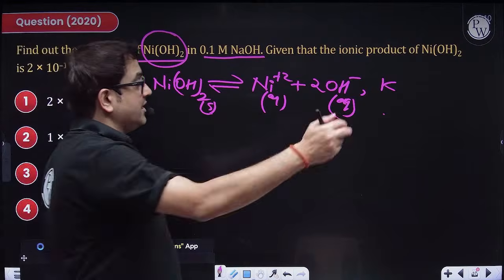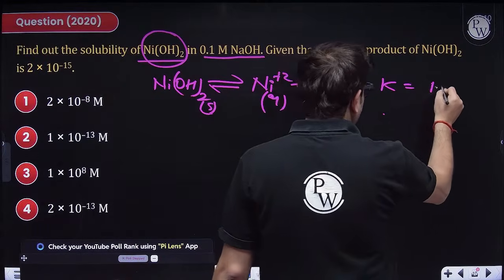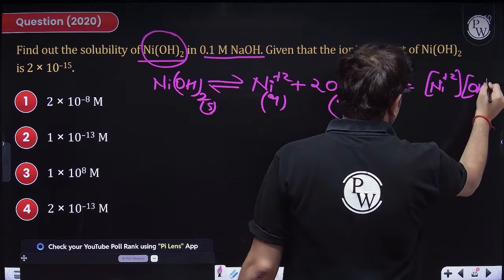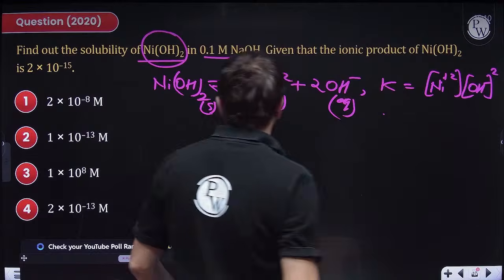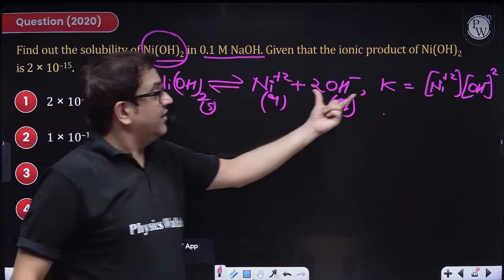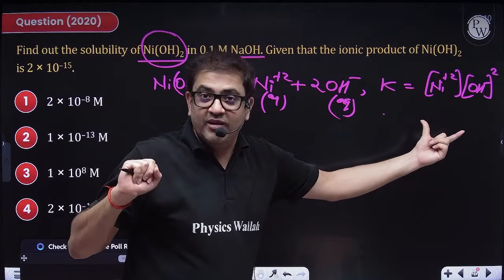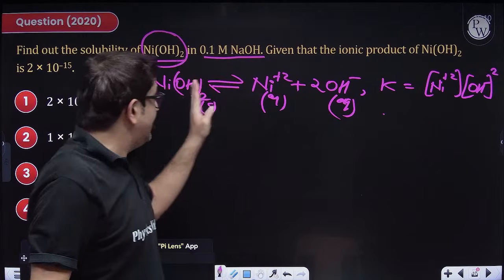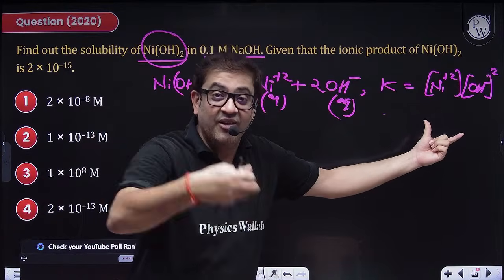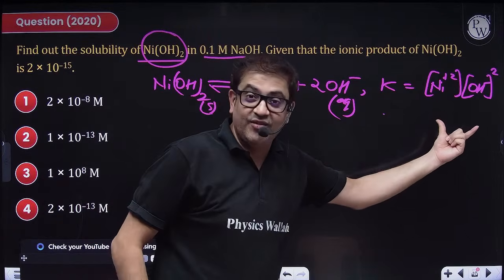Sir, because the concentration of product, which will be the concentration of nickel ion at equilibrium into the concentration of hydroxide ion squared, upon the concentration of this. Sir, the concentration of pure solid or pure liquid does not change. Even if it is in liquid state, the concentration, because it is not even getting dissociated, the denominator will remain the same.